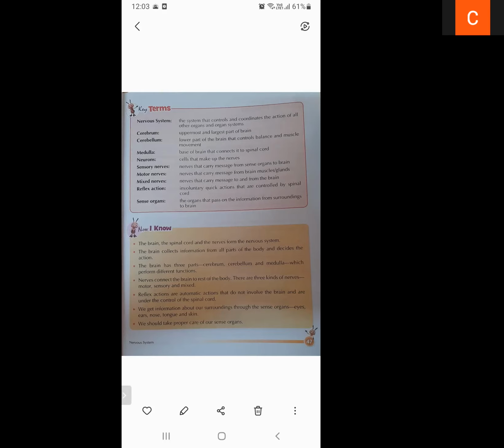Sense organs: the organs that pass on information from the surroundings, from the outside world, to the brain are known as sense organs. We have five sense organs: eyes, ears, nose, tongue, and skin. These are the five sense organs.